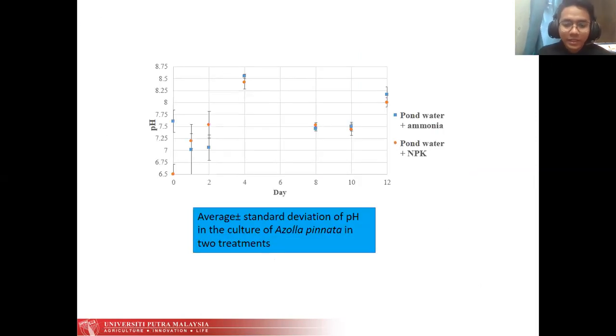Next is the pH, average plus minus standard deviation of pH. You can see that on day 4, the pH was the highest. This is because higher photosynthesis occurred.